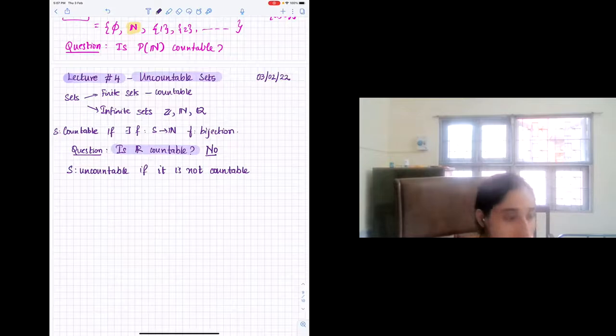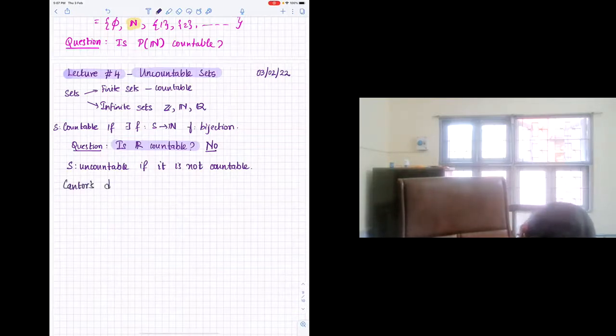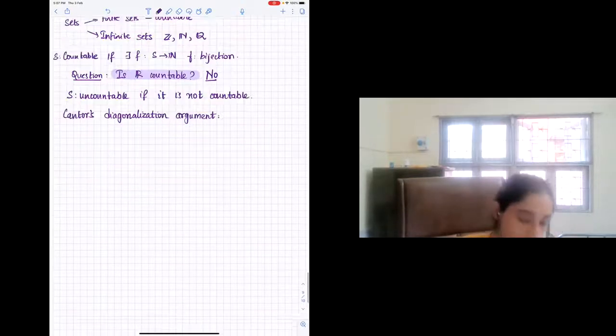Okay? On first look, it seems very strange, right? How does one prove that there cannot exist any function that is a bijection between the given set and the set of natural numbers? If you're seeing this for the first time, it might seem very strong. The fact that uncountable sets exist, and also that the reals are uncountable, is a famous argument due to Cantor. It's called Cantor's diagonalization argument. So that's what we want to say.